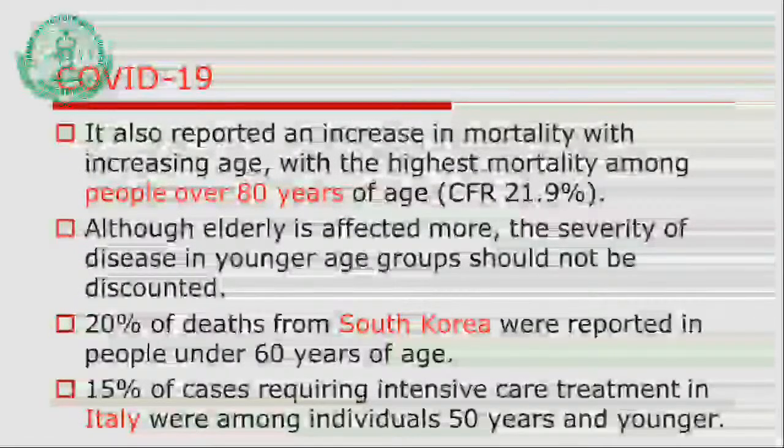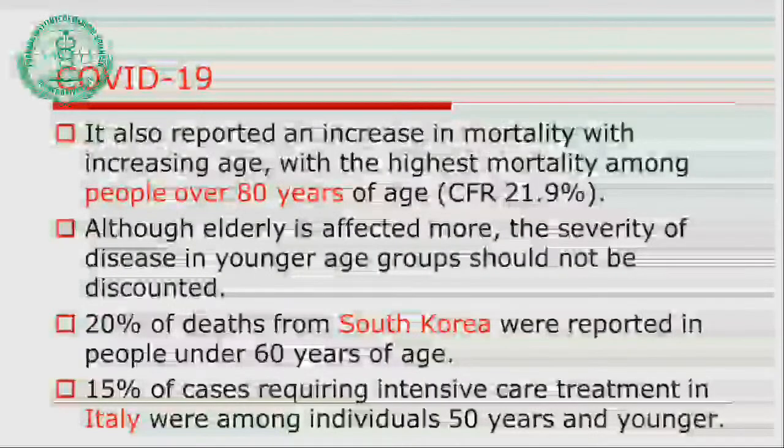So as we have discussed the comorbid conditions, the second important thing that we need to give attention to when we are discussing the coronavirus is age. It has been reported that people over 80 years have the highest case fatality rate, as high as 21.9%. So every fifth person who is more than 80 years old and develops corona disease has a chance of death. That is the scenario and the statistics that have been studied, which give us an idea.